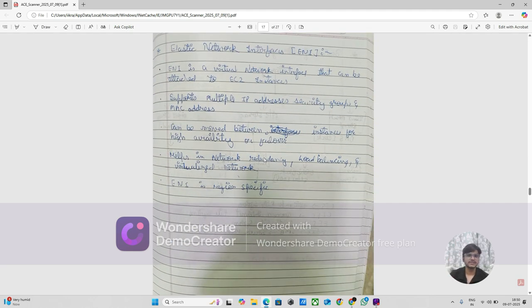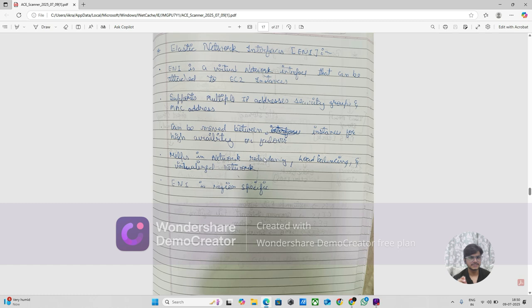Elastic Network Interface, ENI. ENI is a virtual network interface that can be attached to an EC2 instance. It is a virtual network interface. It supports multiple IP addresses, security groups, and MAC address. Okay, it can be moved between instances and across availability zones on failure.